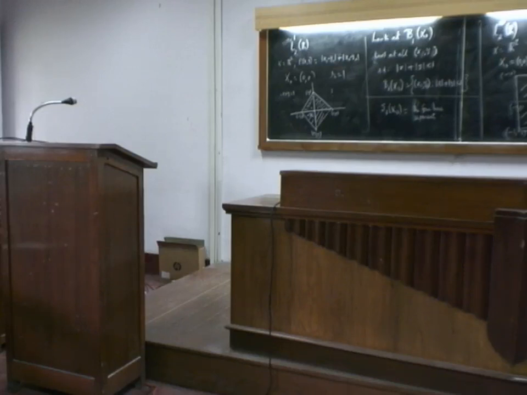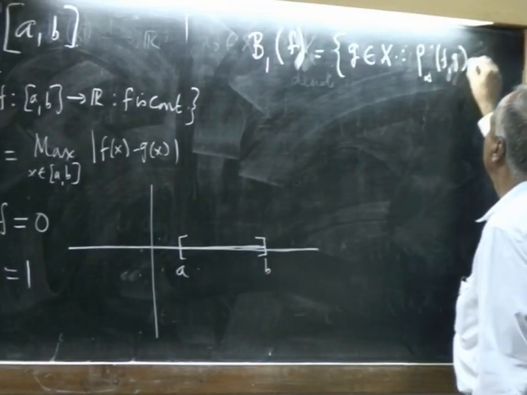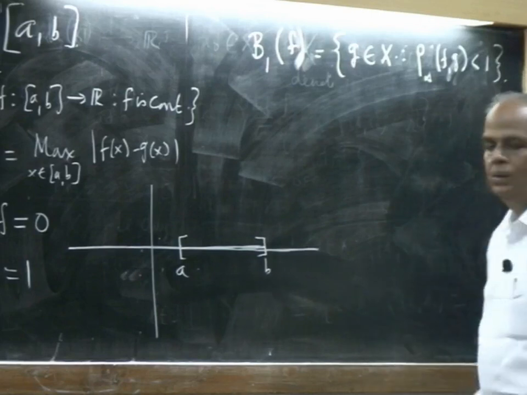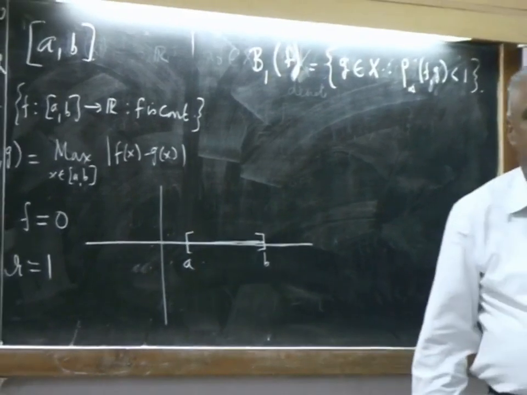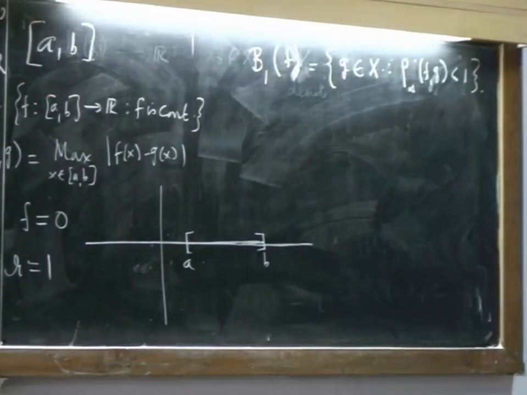What does this mean? This consists of all the elements in that space such that rho infinity of f, g is less than 1. In other words, the function g cannot differ from f by more than 1.